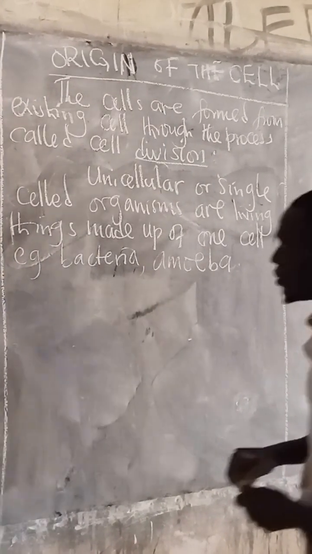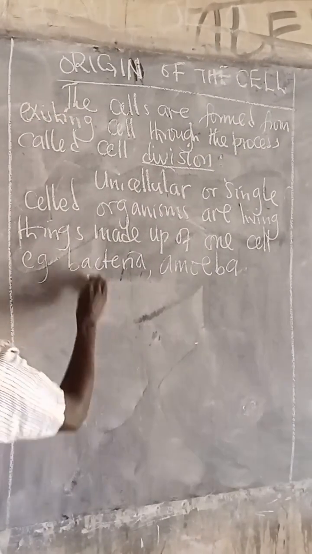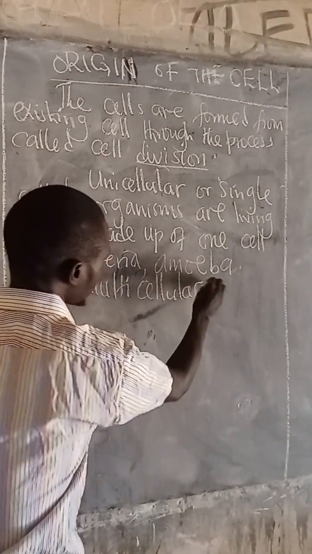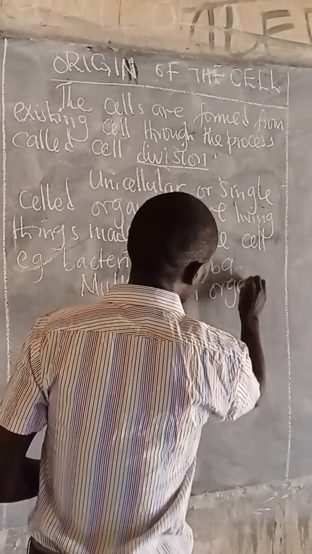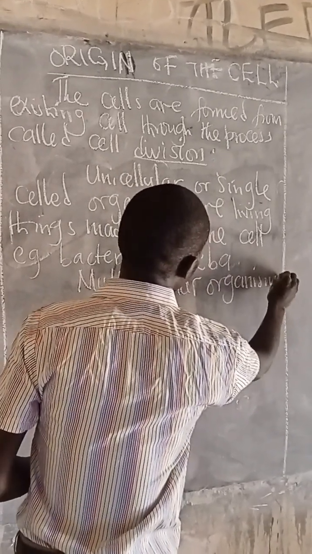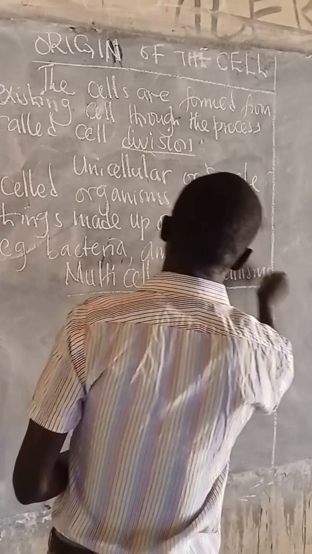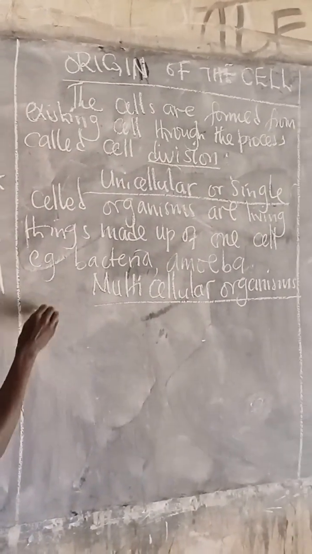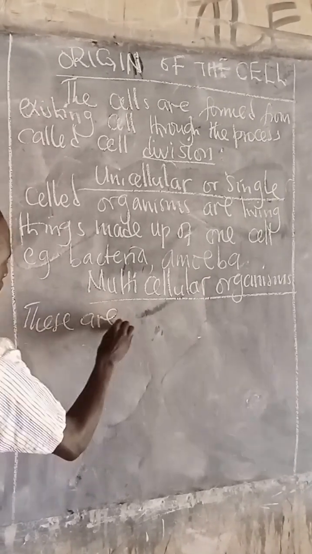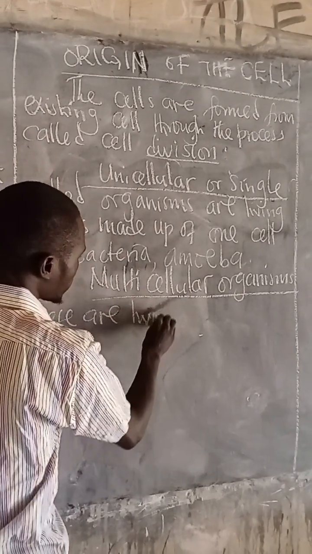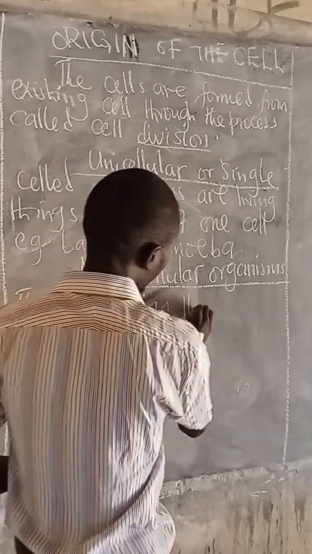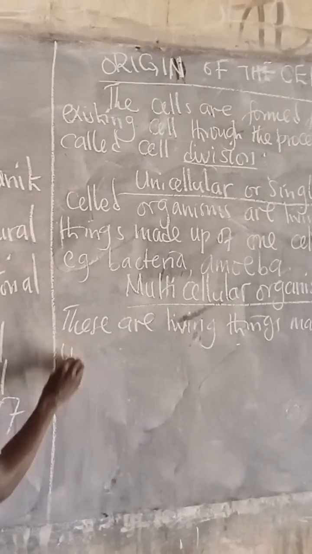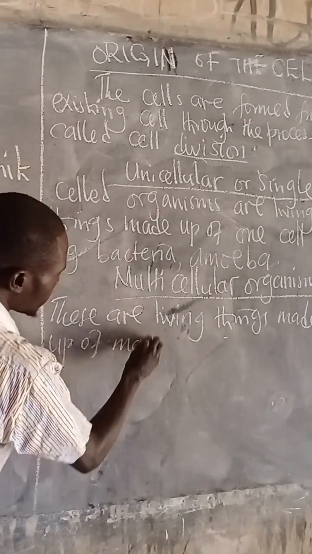Then we also have the second group that we call multicellular organisms. Multicellular organisms are living things made up of many cells.